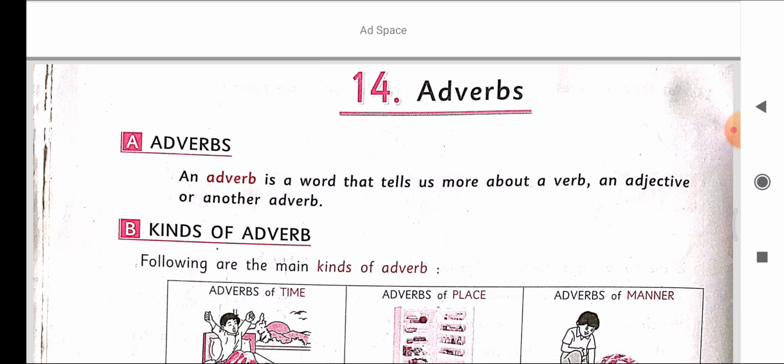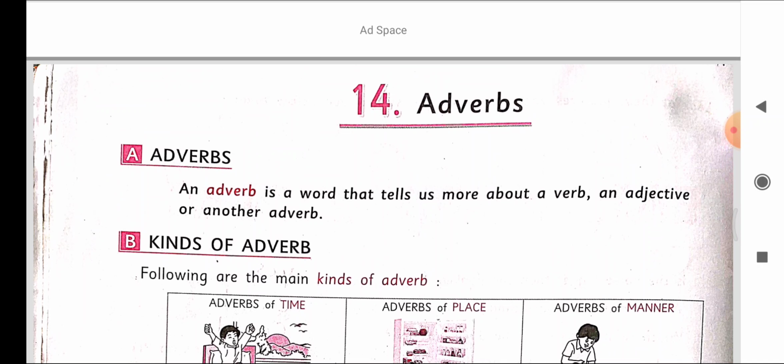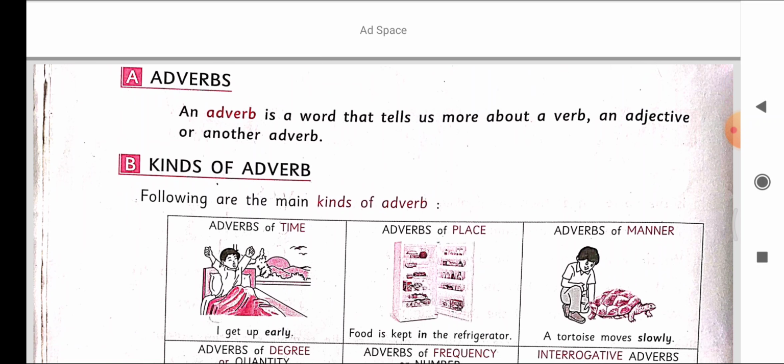In today's class, I am going to explain you about adverbs, kinds of adverbs, comparison of adverbs, preposition, synonyms and antonyms. Children, first we will discuss about adverbs. An adverb is a word that tells us more about a verb, adjectives or another adverb. So we will learn about adverbs and kinds of adverbs.